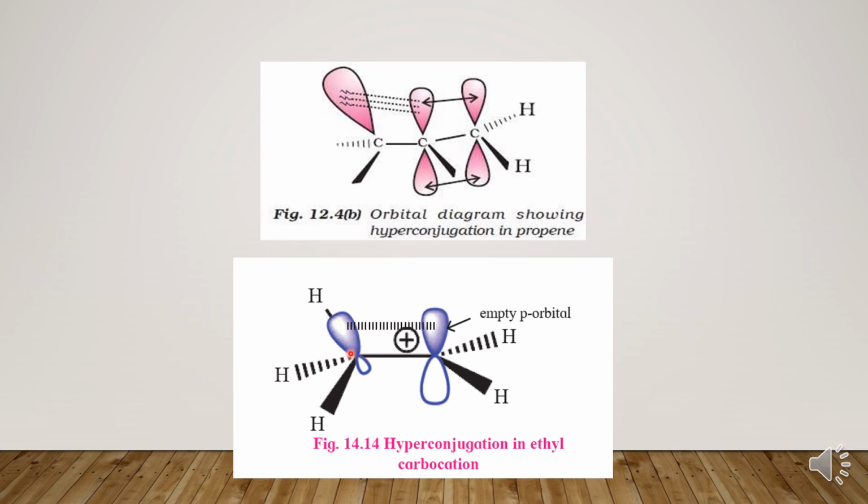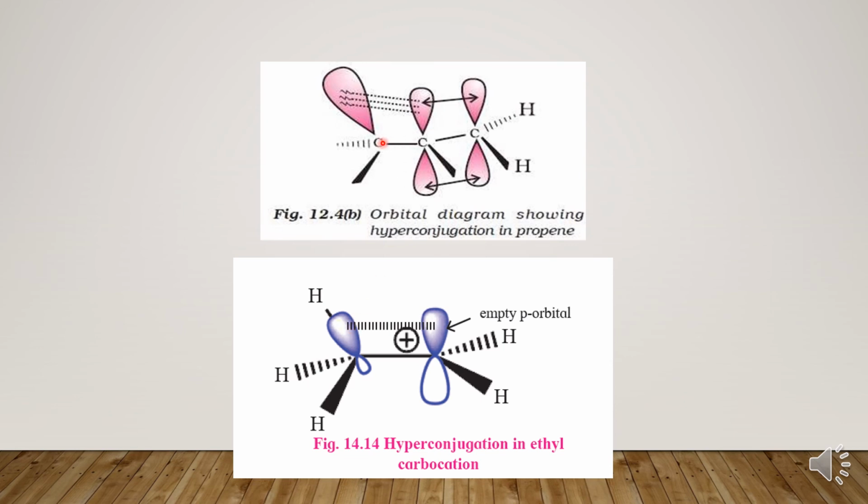This is the carbon and hydrogen sigma bond here, and this is the carbon atom containing the positive charge. It has one empty p orbital. Now what will happen when they are aligned? Then the electron will be delocalized from this orbital to the empty p orbital. So the hydrogen will turn into a hydrogen ion.